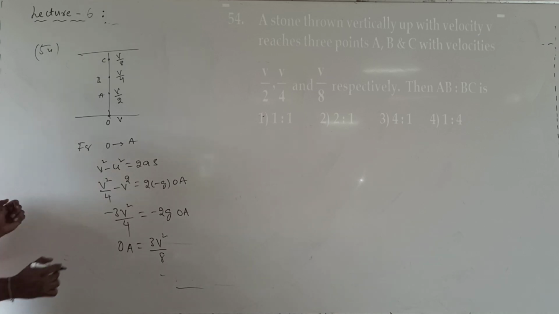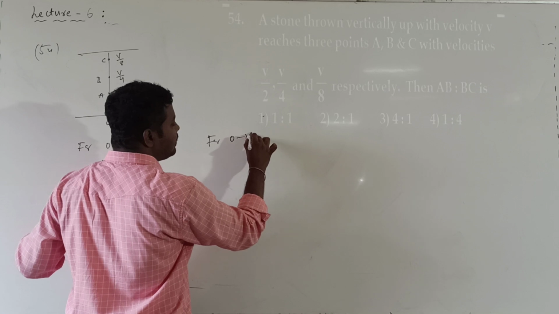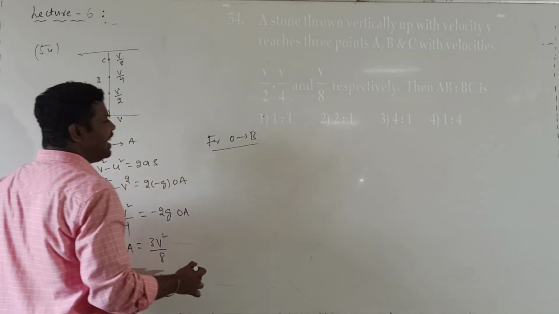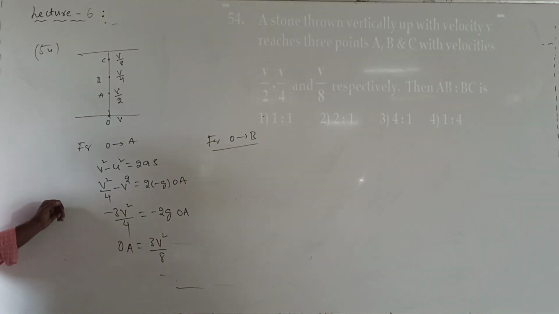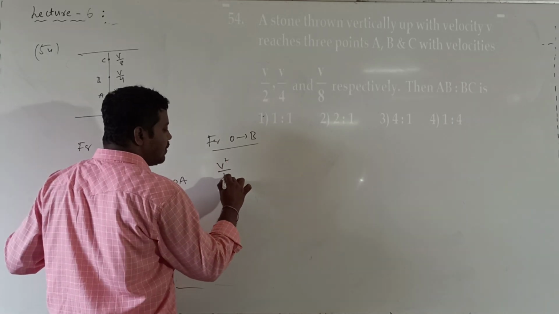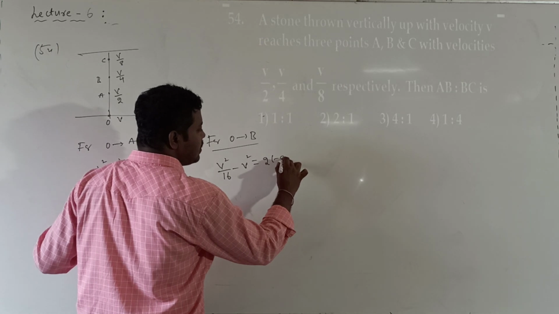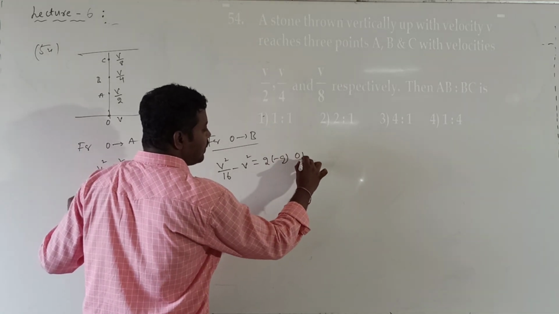Now for the further journey, O to B. I will write directly the same formula: v square minus u square is equal to 2as. At B, what is the final velocity? v by 4. So v square by 16 minus v square is equal to 2 into minus g into OB.